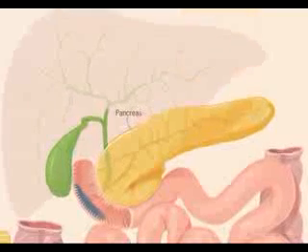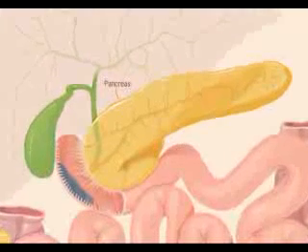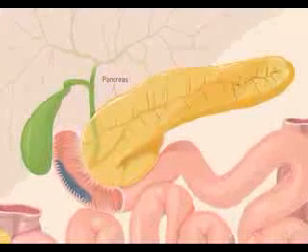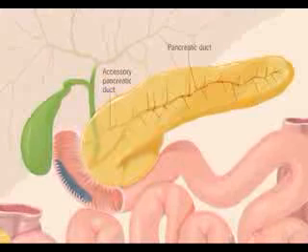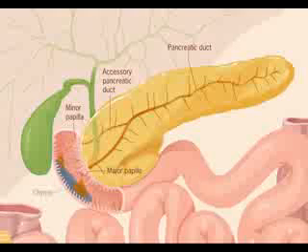When pancreatic cells release the juice, it flows through tiny pancreatic ducts, which lead to the main pancreatic and accessory pancreatic ducts. Then the juice is released into the duodenum through the major and minor papillae, where it mixes with the chyme. In order to protect the pancreas, protease is released in an inactive form and is activated once it reaches the duodenum. Bicarbonate within the juice acts to neutralize the acidic chyme, which creates a favorable environment for the digestive enzymes to function.